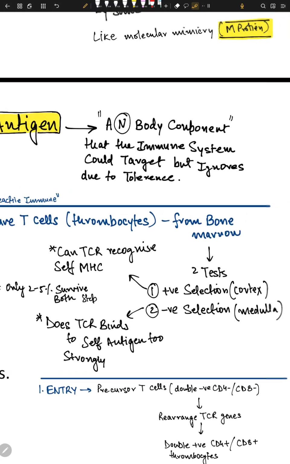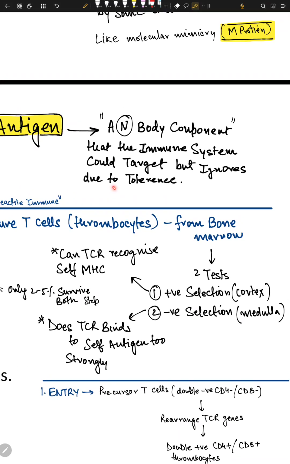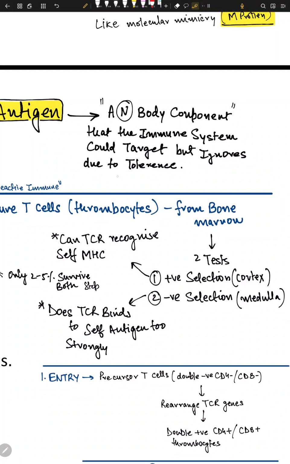If a peptide is served on the MHC plate and the T cell recognizes it and binds too strongly, it has failed this selection test.